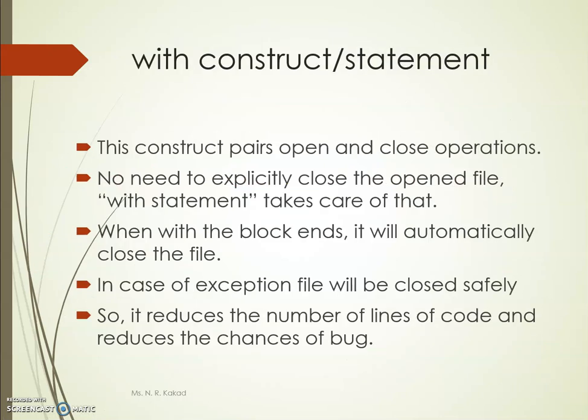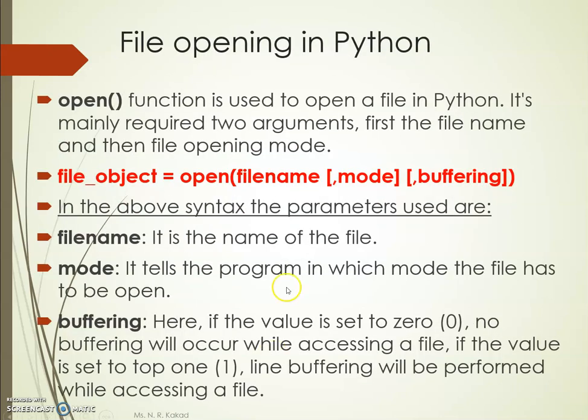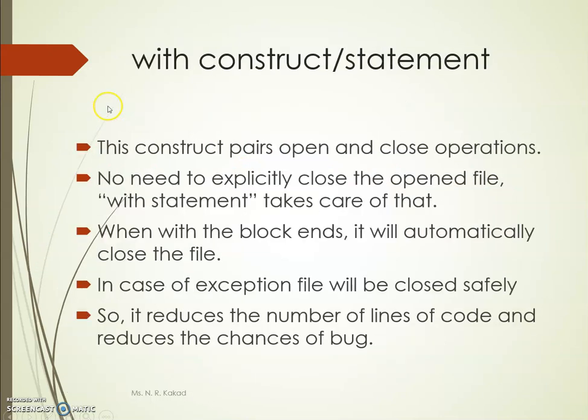To open a file, there are two ways: with the help of only the open function, and with the with construct, or we can say the with statement. This construct pairs the open and close file operations. So with the help of the with statement, it is not necessary to close the file. It will automatically close the file when the block ends and its code is executed. Comparatively, with the open function, there are fewer lines of code, and it also reduces the chances of bugs.